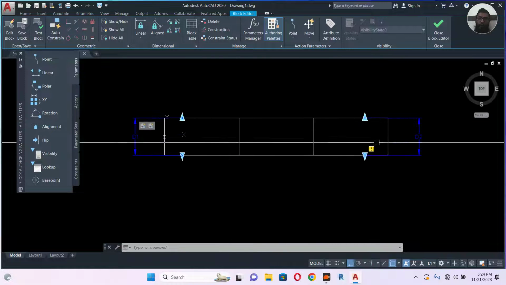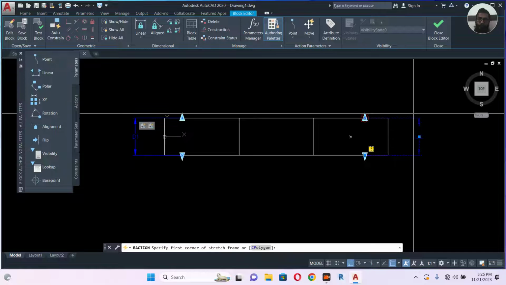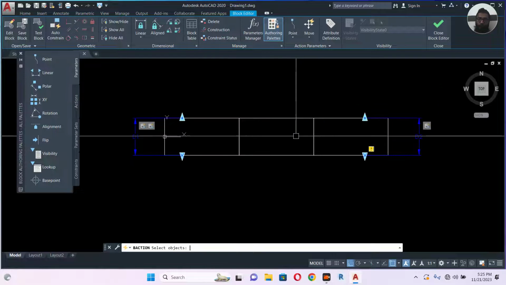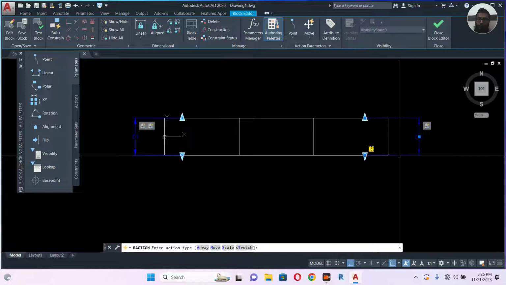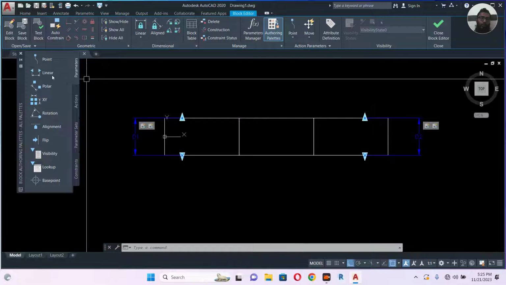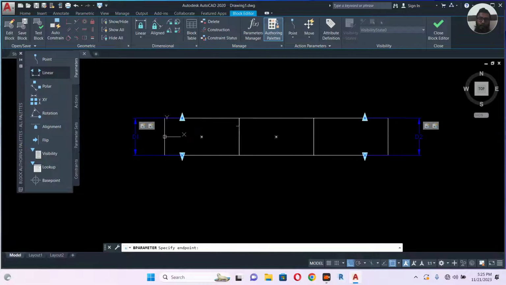Okay, the same way, double click, stretch, click this, enter, again double click, stretch, so you can select this and like this and enter.